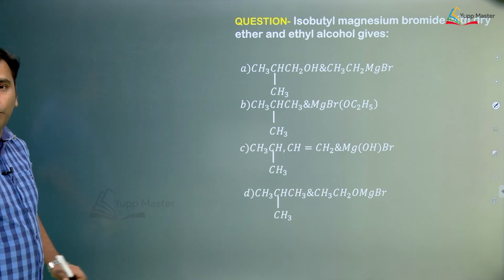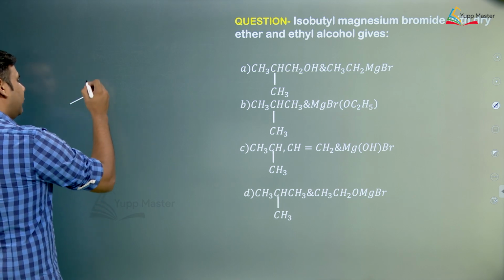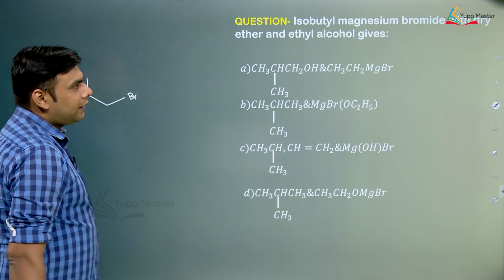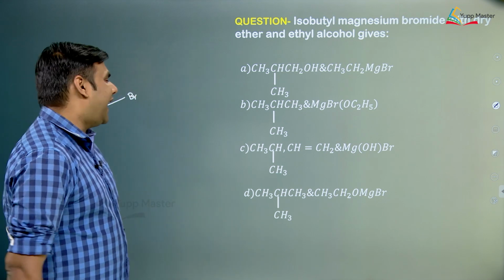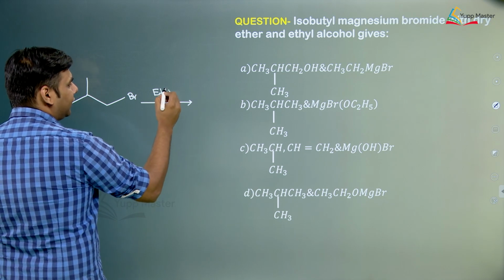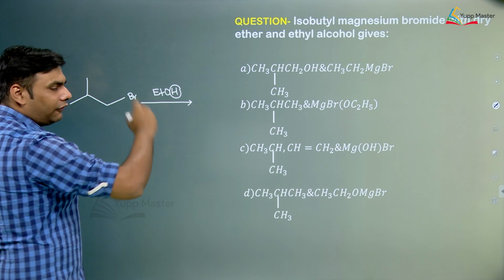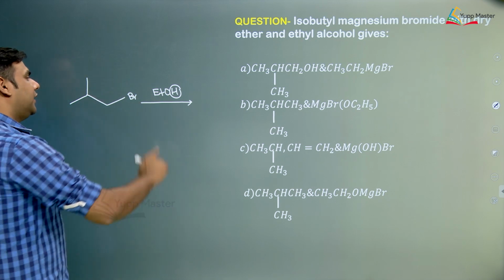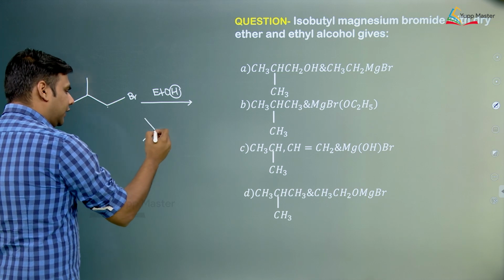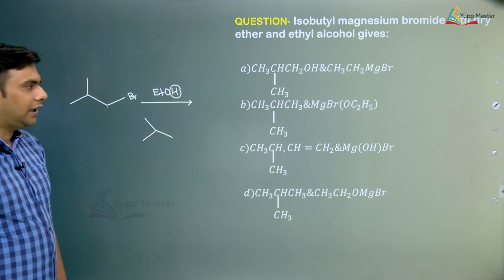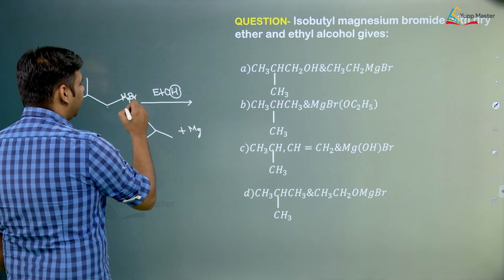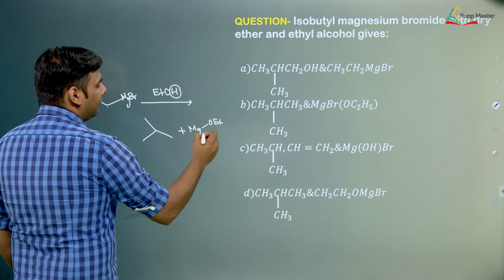Isobutyl magnesium bromide. So, we know that the isobutyl group is something like this, with dry ether and ethyl alcohol. So, we are reacting this with ethyl alcohol. Which reaction is this? This is the reaction of active hydrogen. Hydrogen is attached to an electronegative atom, so this H plus will come out. The negative charge would combine with it and form a hydrocarbon, an alkane, plus Mg(OEt)Br.